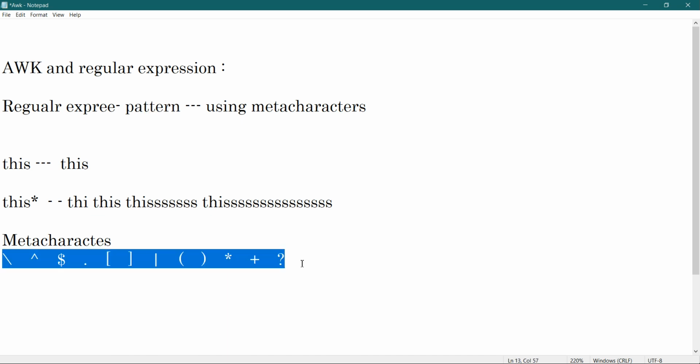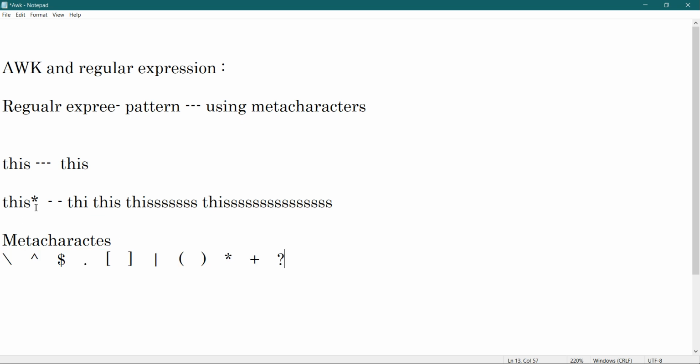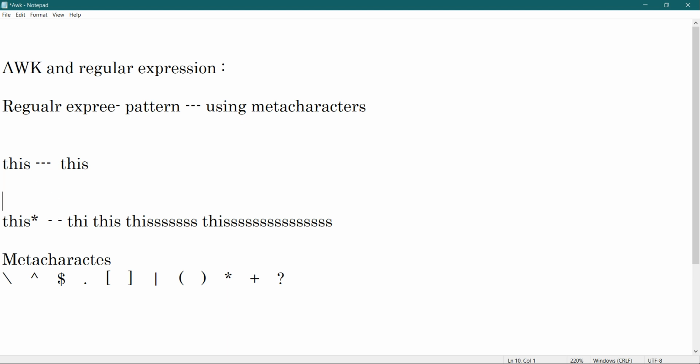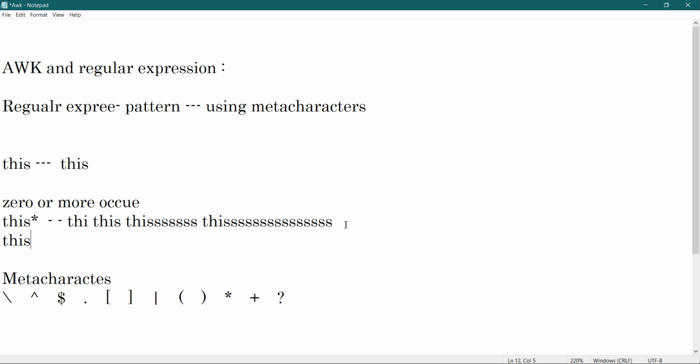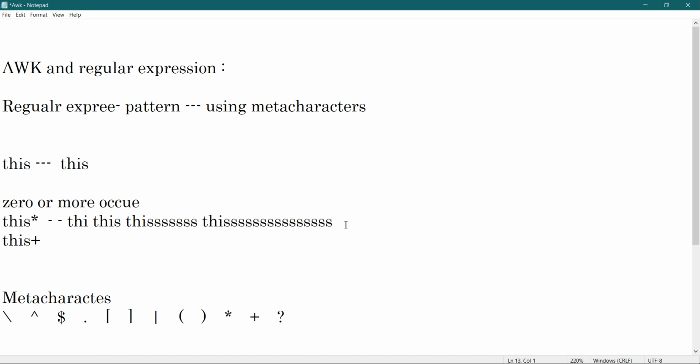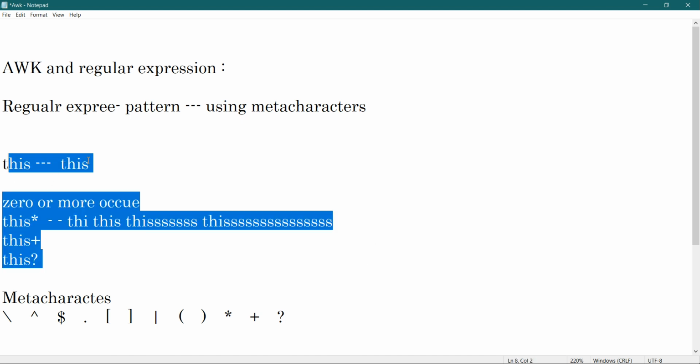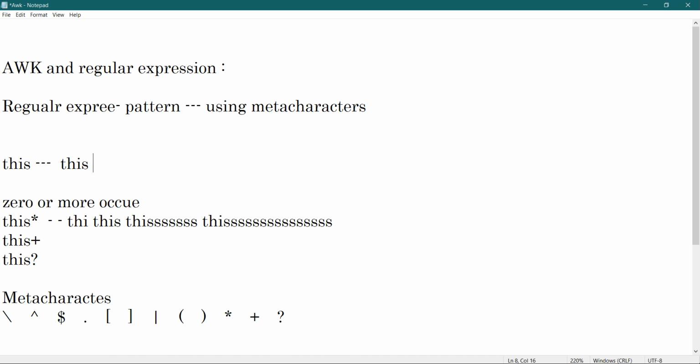A pattern can represent one or more forms of a single string. Like this star, it means 0 or more occurrences of the preceding character, so before S it specifies 0 or more occurrences. Similarly, you have this plus and this question mark. We are going to discuss all these things, and how we search using regular expressions.